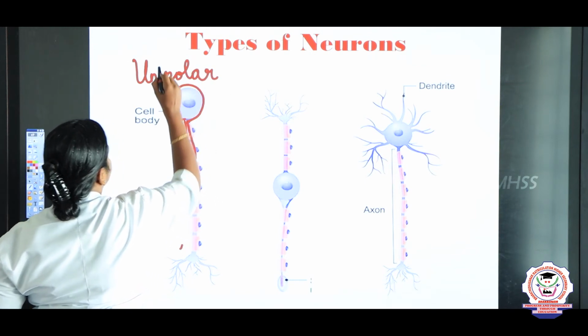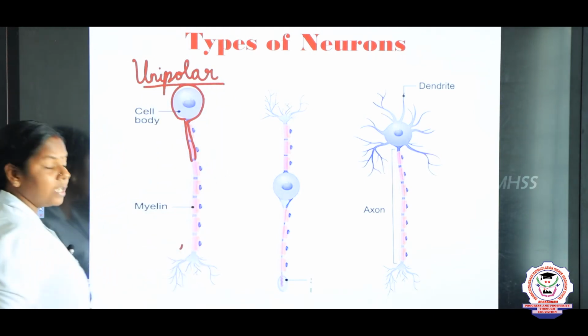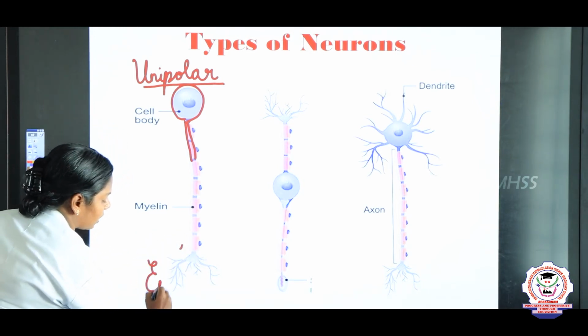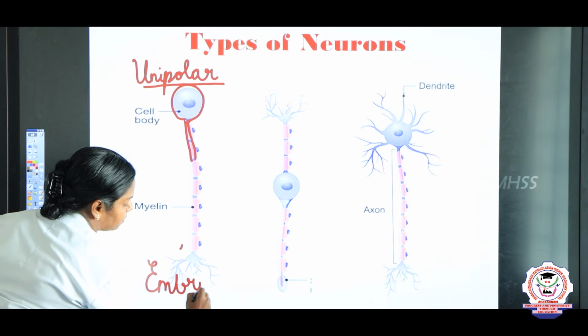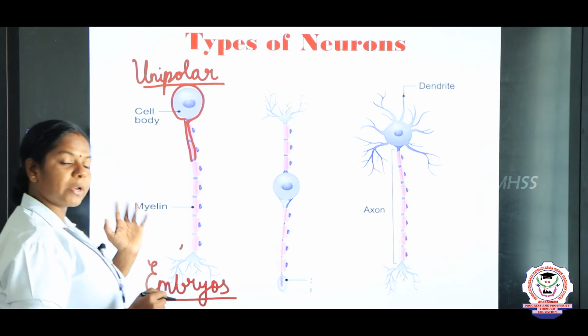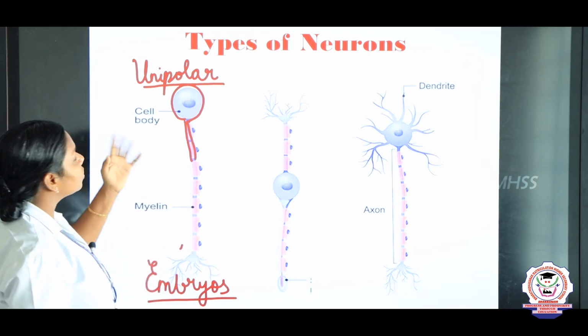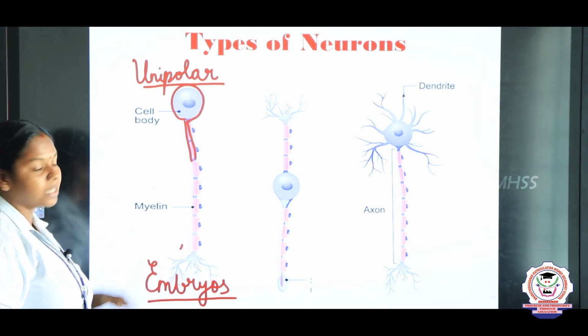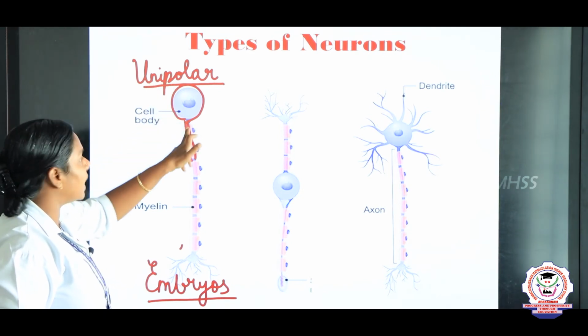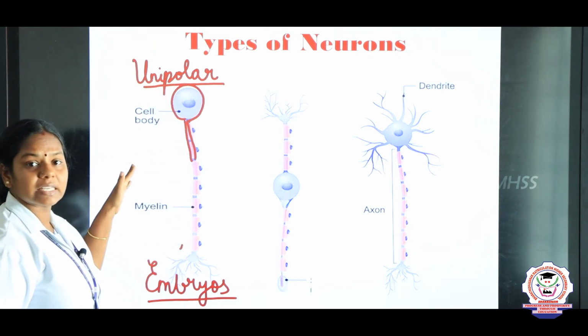Unipolar neurons. And in the "Do you know" box they have given where these unipolar neurons are found. Unipolar neurons are found only in the embryos. When the embryos develop into adults, the unipolar neurons disappear. So, if only one process arises from the Cyton, we say it is a unipolar neuron.